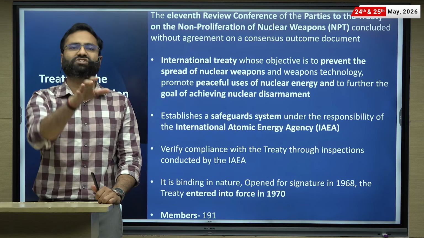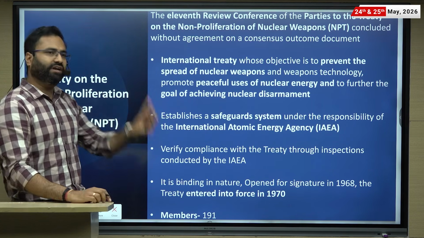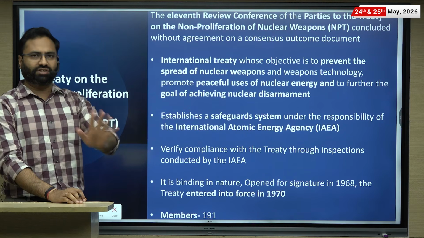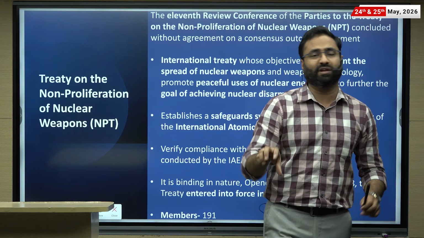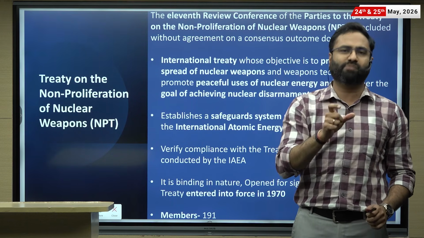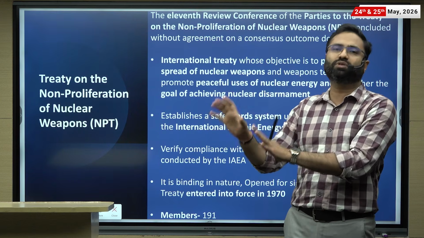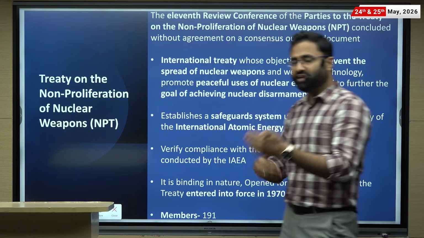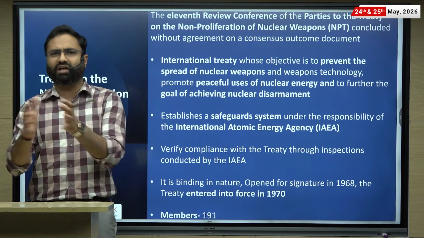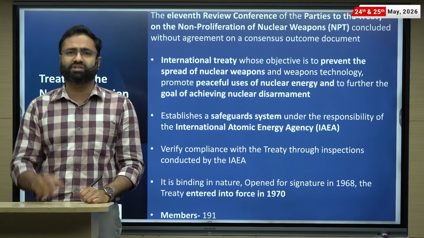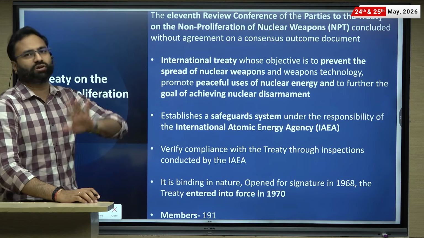It talks about the N5, which are the permanent 5 members of the United Nations Security Council, and this treaty recognizes that these are the only 5 countries with nuclear weapons. Other than that, no other country is entitled to possess nuclear weapons. It does not talk about disarmament per se. It says that these 5 countries possess, and that's why they are the nuclear nations, others are the non-nuclear. Other countries cannot create or develop their own nuclear weapon, but they can do technological collaboration with respect to nuclear energy. So it creates to some extent nuclear apartheid, right, against the countries which are not part of the permanent 5.